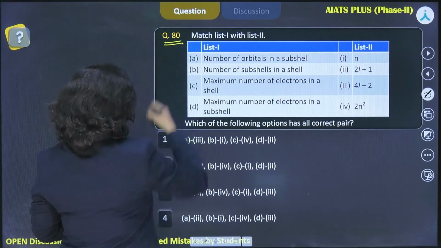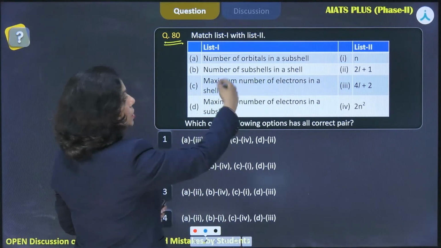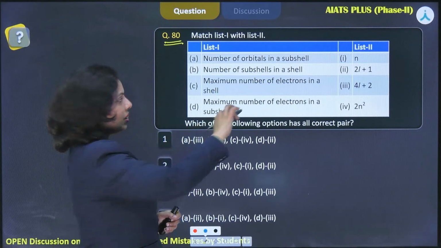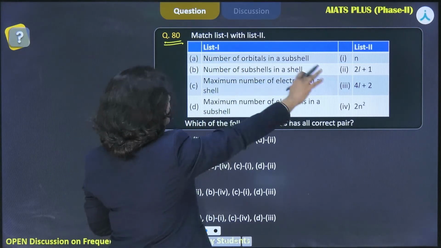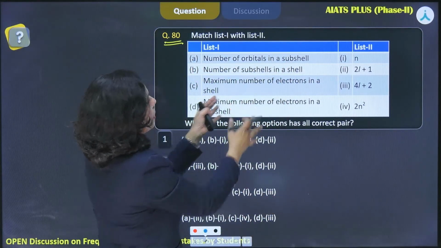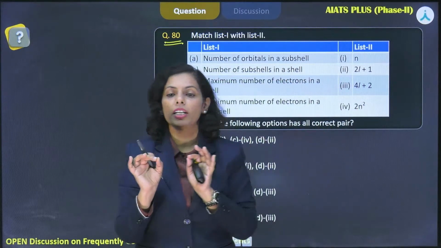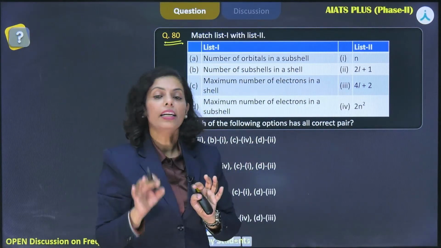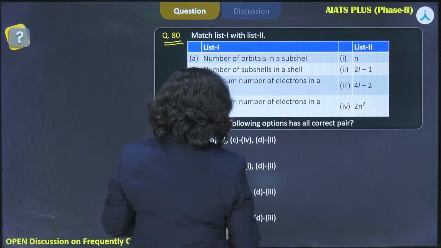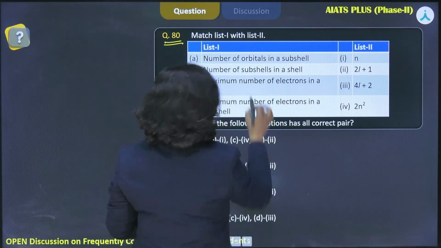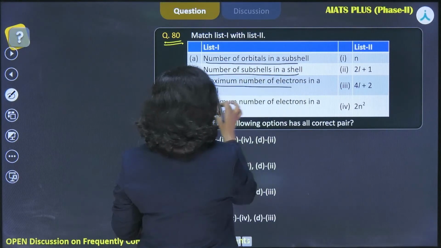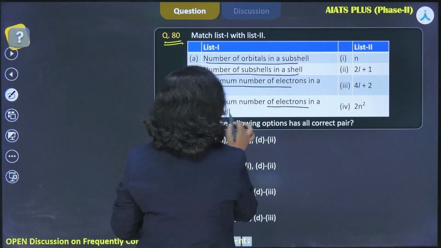From there, question number 80, a simple question, but from this table chart we can get the answer. What this is saying is that you have certain properties given here and you are matching them with list 2. If you know the quantum number, if you have studied chapter 2 clearly, then you can easily solve this. The question is about the number of orbitals in a subshell. I have to change the color of my pen because it is not visible here. Number of orbitals in a subshell, number of subshells in a shell, maximum number of electrons in a shell and maximum number of electrons in a subshell.